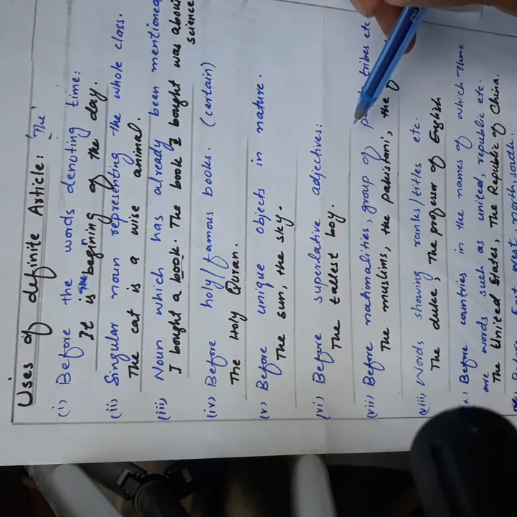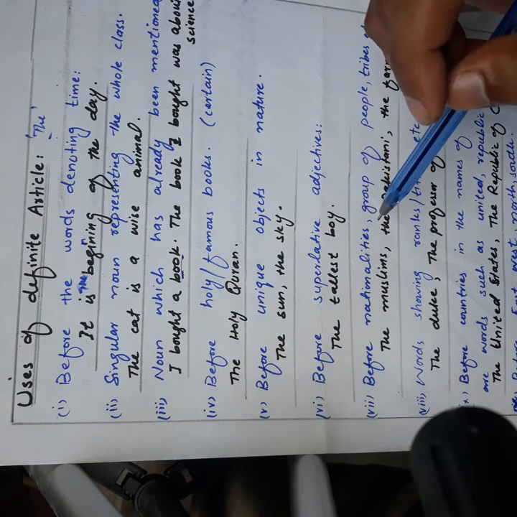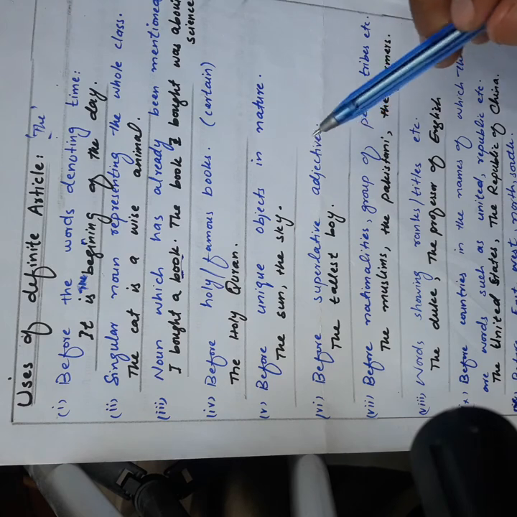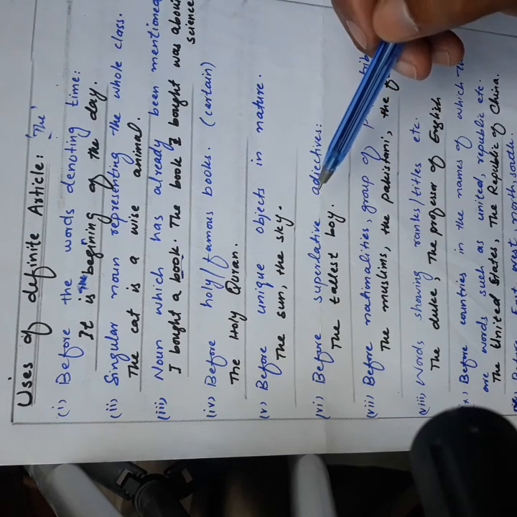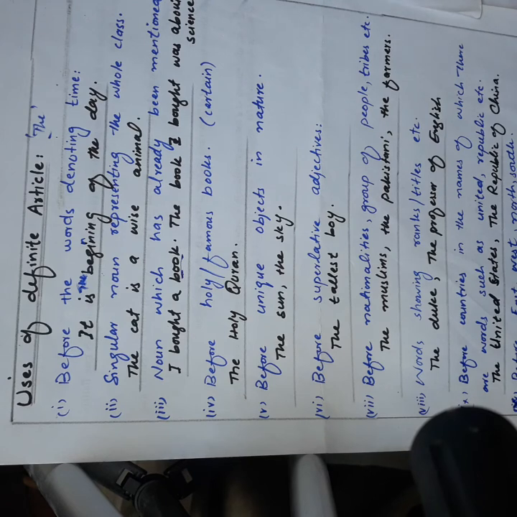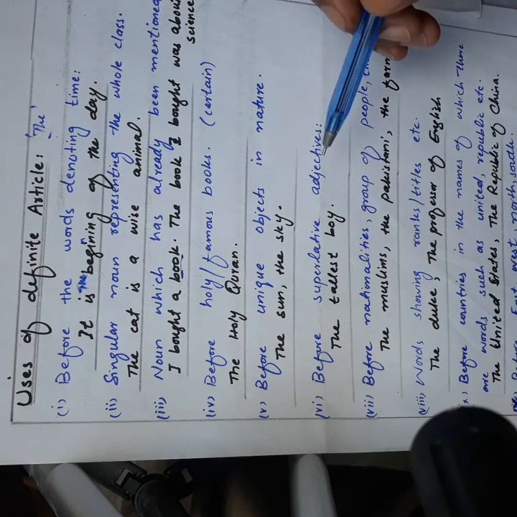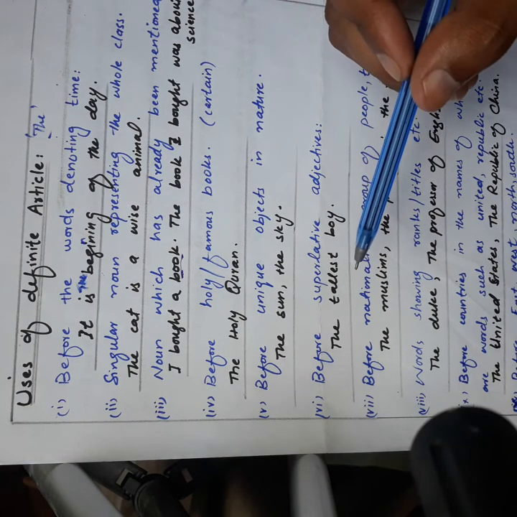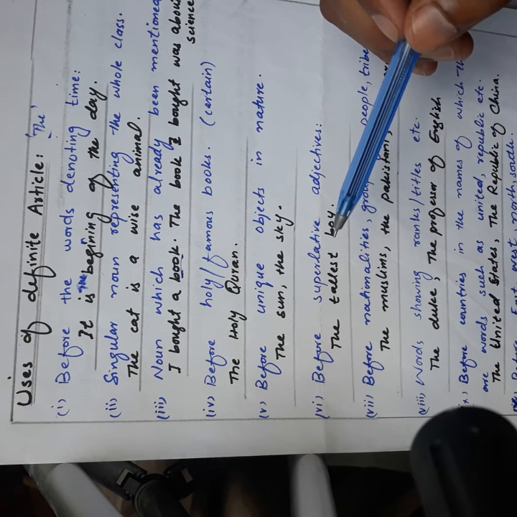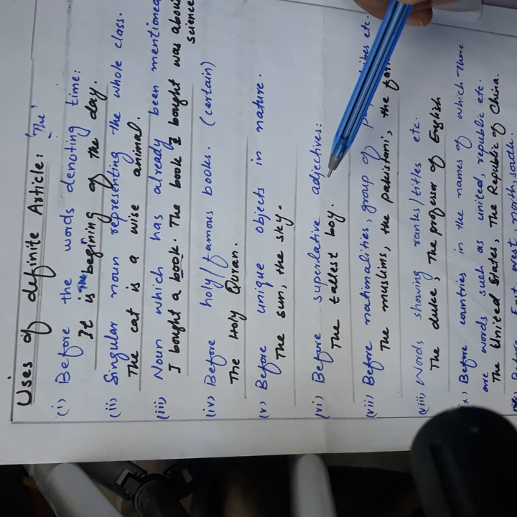Before superlative adjectives. As we have already studied adjectives and degrees of adjective, we have three degrees: base or positive degree, comparative degree, and superlative degree. So we use the definite article the before superlative adjectives.